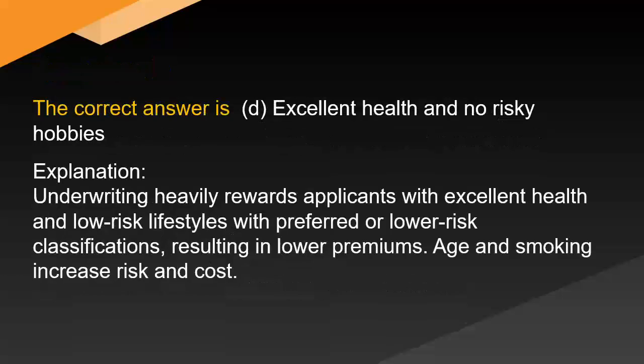The correct answer is D. Excellent health and no risky hobbies. Explanation. Underwriting heavily rewards applicants with excellent health and low-risk lifestyles with preferred or lower-risk classifications, resulting in lower premiums. Age and smoking increase risk and cost.